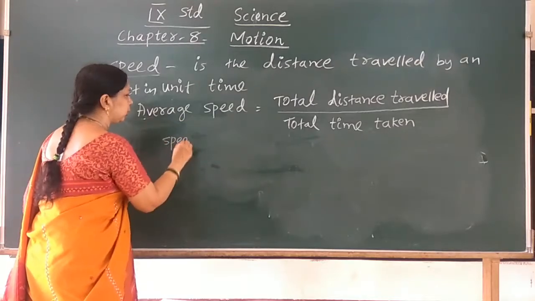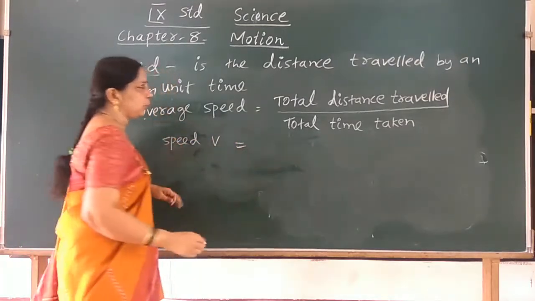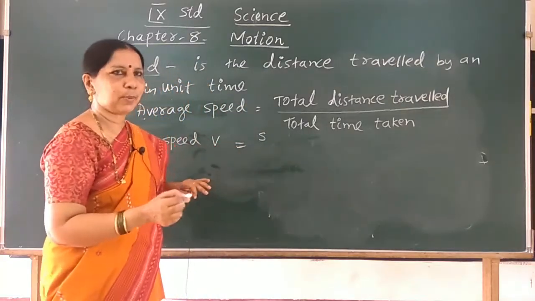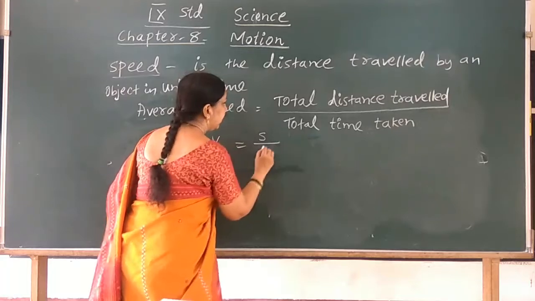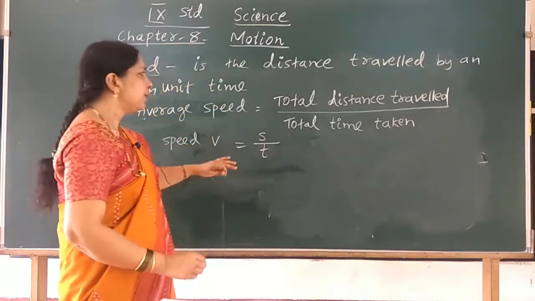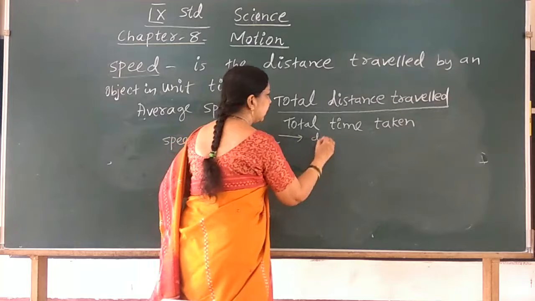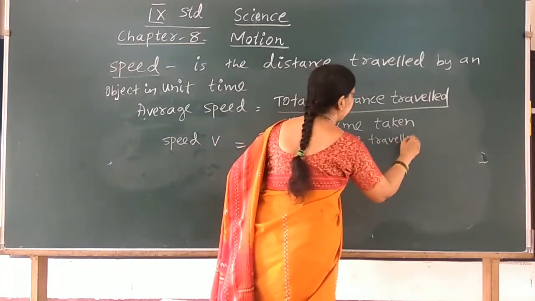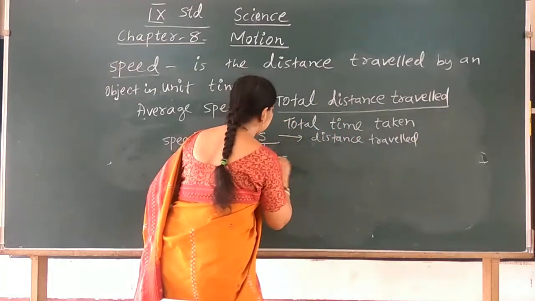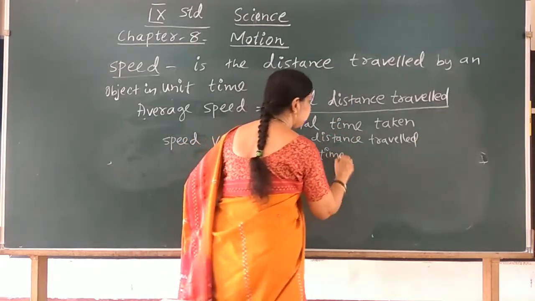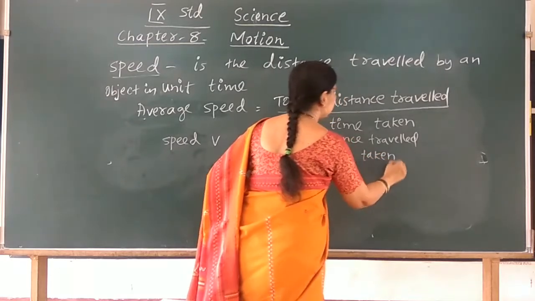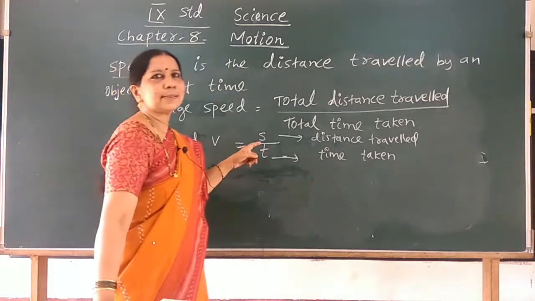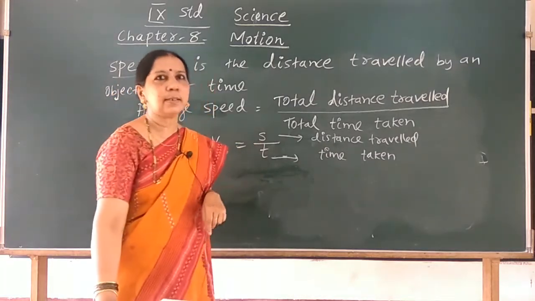So how can you write the expression for speed? Speed V is equal to, what is the total distance travelled? Distance travelled is denoted by S divided by time taken is denoted by T. So S is the distance travelled and T is the time taken. So what is the expression for speed? Speed V is equal to distance travelled S by time taken T.